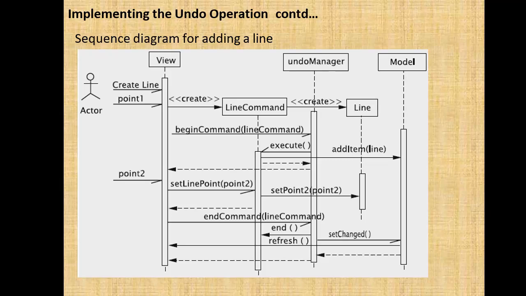So sequence diagram for adding a line with undo operation. View, undo manager and model. So actor will issue a command create a line. So it creates line command, creates an object, then begin that command, then execute it, add the line to the model, get by taking the first point, then select a second line, set line point with point 2, then pass it to the object line, then get command, line command, end it, refresh and set changed.